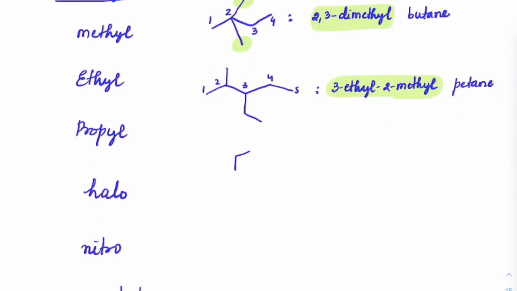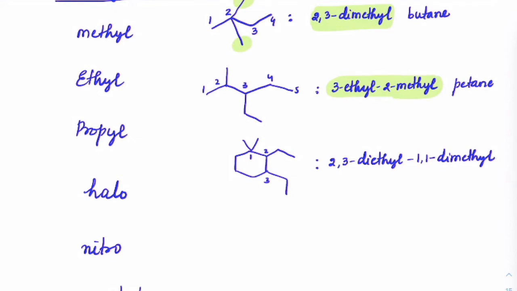Suppose you have a branch like this, there are two groups here, one group like this and one group like this. Again my objective is only to check the secondary prefixes, all I need is the numbering. So let's say 1, 2, 3, this is how the numbering is. So in this case the name would be 2,3-diethyl, 1,1-dimethyl. Afterwards whatever comes, basically it is simply cyclohexane.